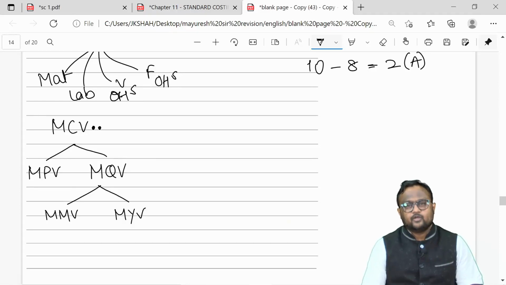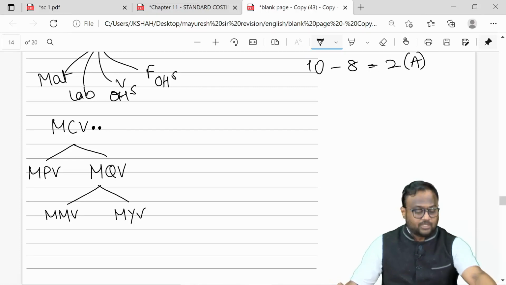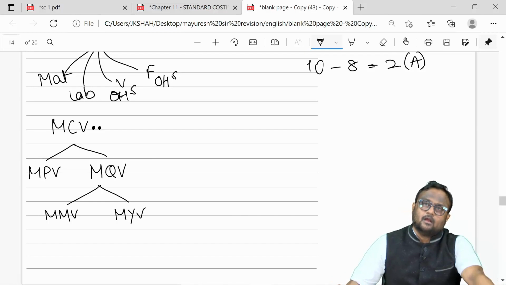We need to find out reasons for all variances. Always remember one thing: the objective is not finding out only the cost variance and sitting idle. If you are spending more or spending less, you should know the reason for that.